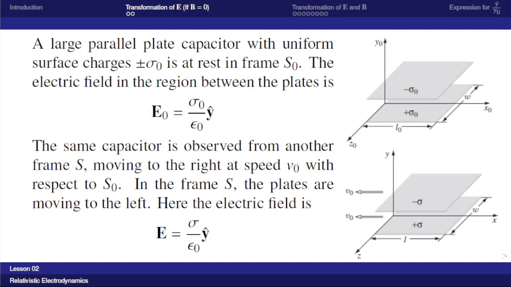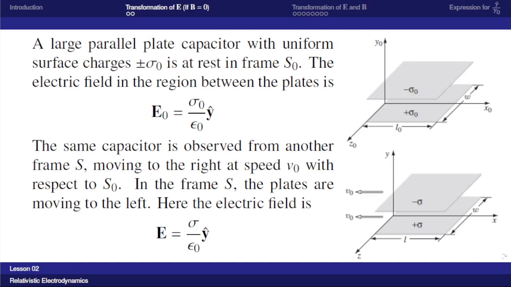Now the same capacitor is observed from another frame S moving to the right at speed V0. So we are considering the same capacitor from another frame S which is moving along the x direction with respect to the first frame. So in the second frame S, the plates are moving to the left with the velocity V0.